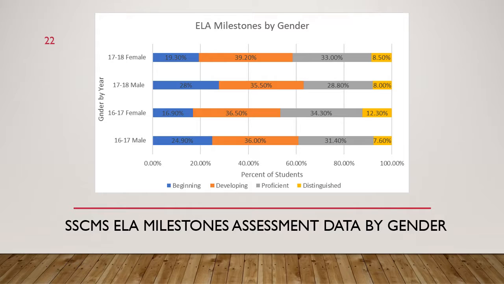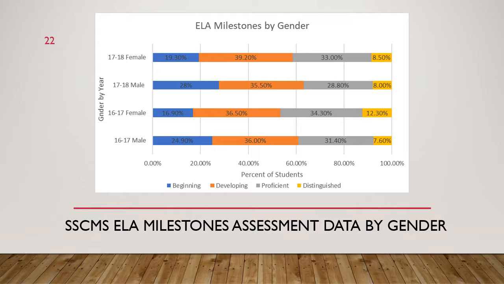And then our milestones by gender. You'll see that in the 16-17 school year, we had over 12% of our female students in the distinguished category. And then in the 17-18 school year, only 8.5%, so that went down significantly, with an increase in the amount of students in the developing. So those female students went down by a significant amount. So how can we focus on that population?